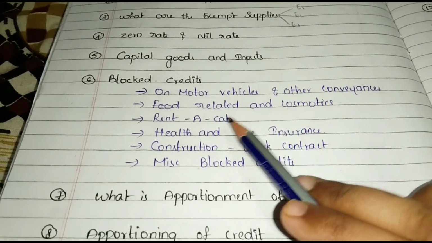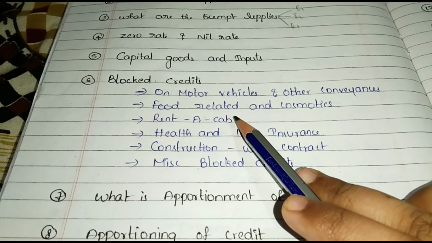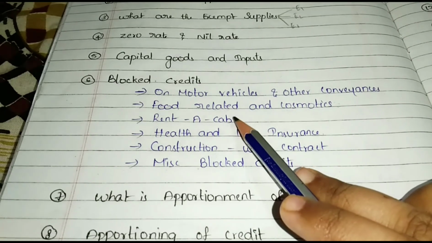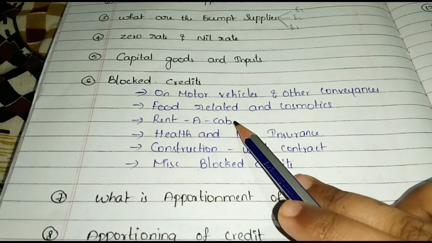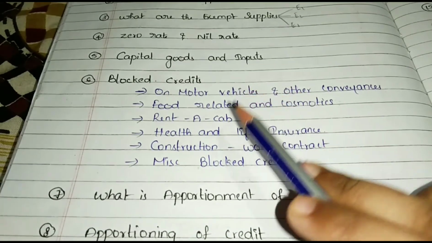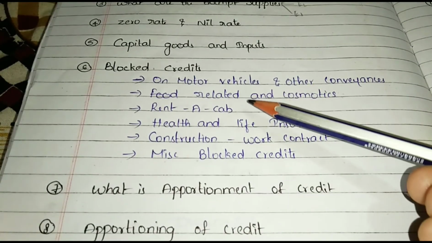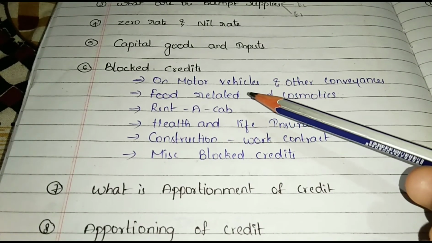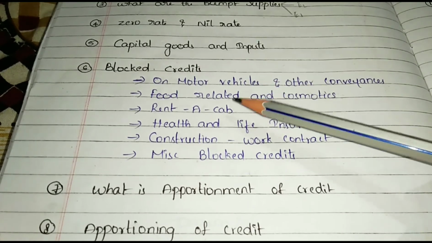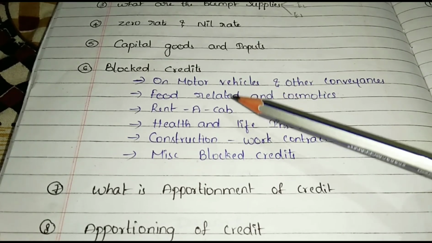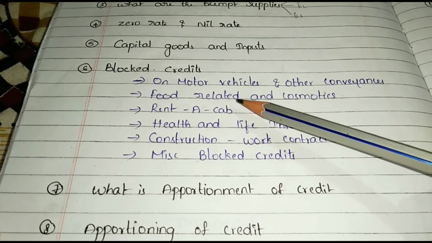And see another blocked credit, rent a cab. If a person takes rent a cab service, the GST portion will not be eligible as ITC. And there is an exception for this. Statutory requirement: any services provided by rent a cab, then ITC available.